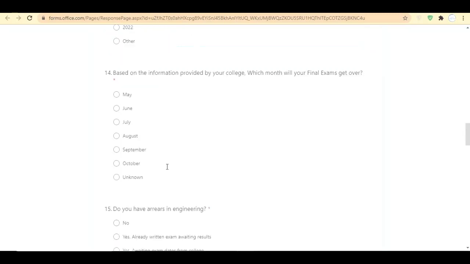In the 14th detail, we have to enter in which month our final exams are going to be over. That is the 4-2 semester exams. When are the 4-2 semester exams going to be completed? Choose the month given here according to the information provided by your college.